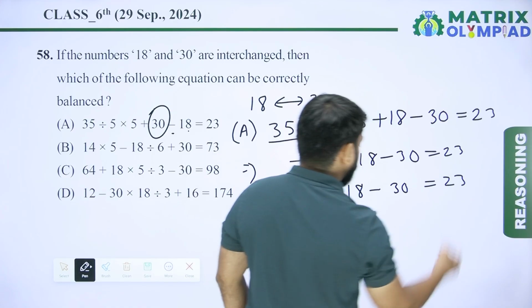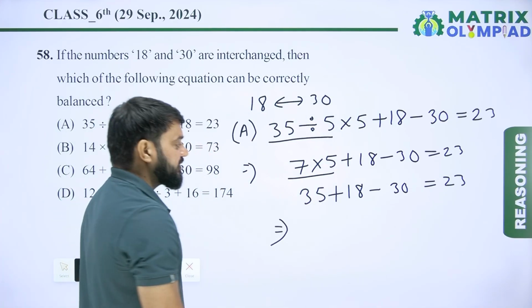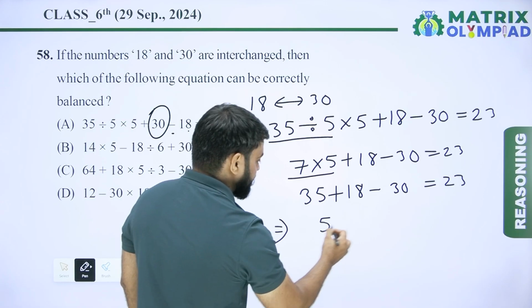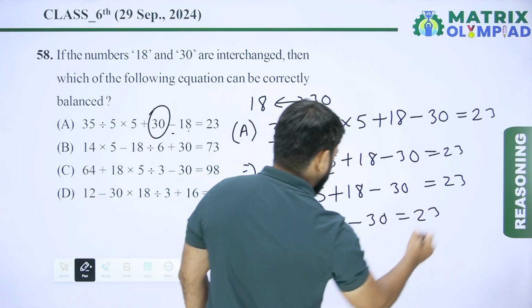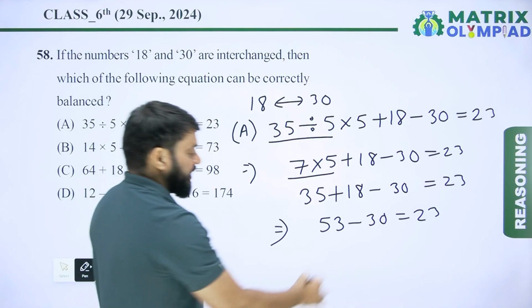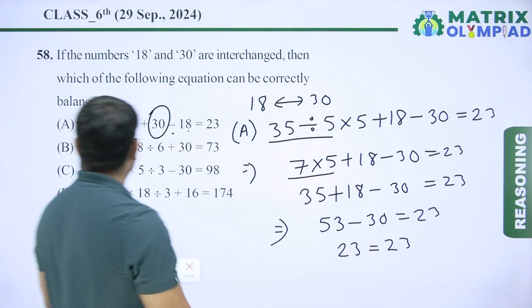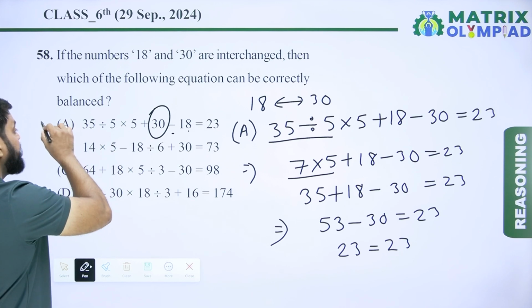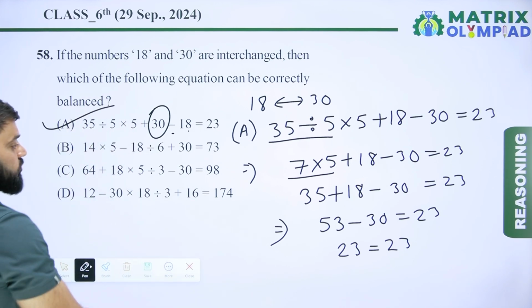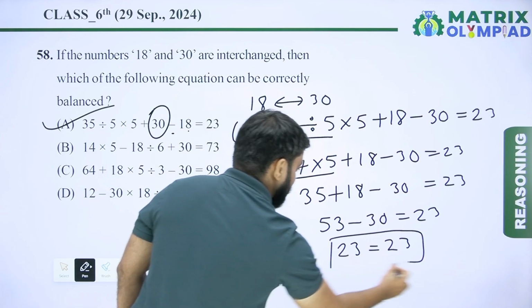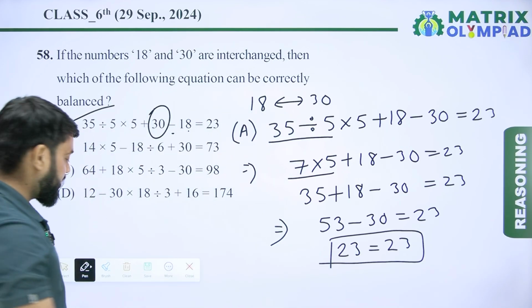35 plus 18, it means 53 minus 30 is equals to 23. So 53 minus 30, it means 23 is equals to 23. So here option A is the correct answer of this question, because 23 always equals to 23. So option A is the correct answer of this question.